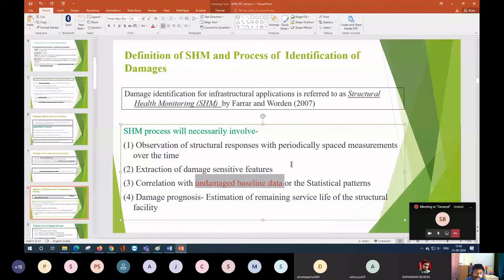Okay, now once you are able to identify the damage location, the last job is to calculate the remaining service life the structure has. So this is what the overall damage detection process should be.